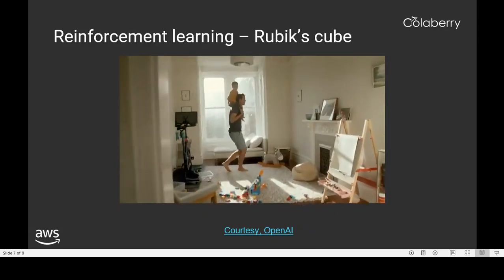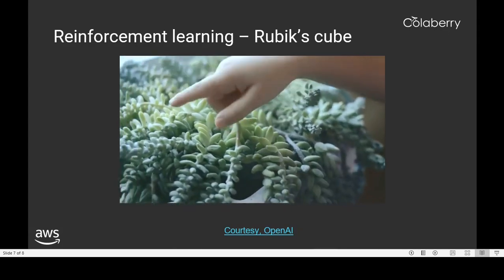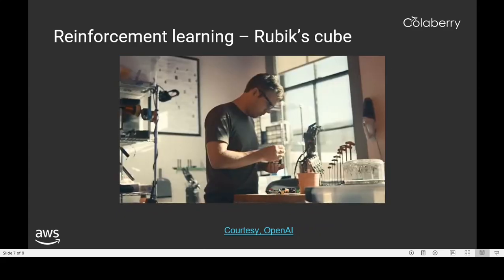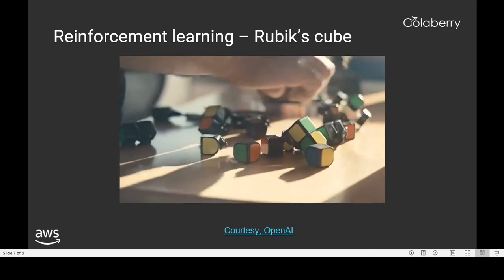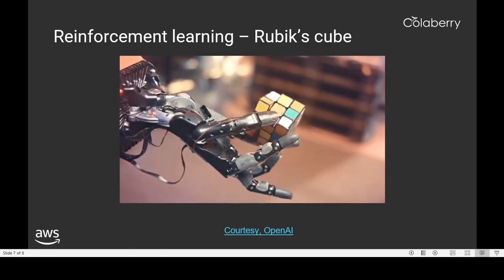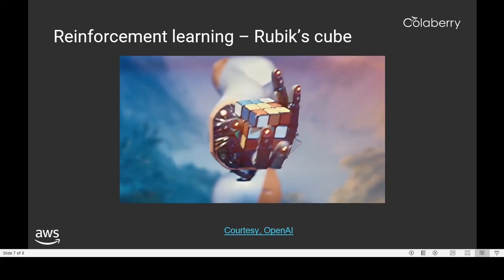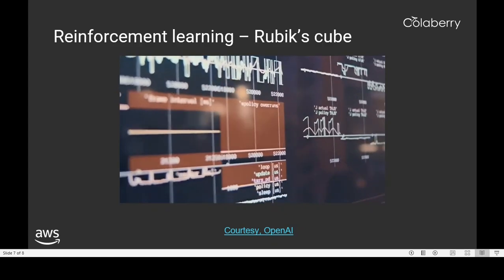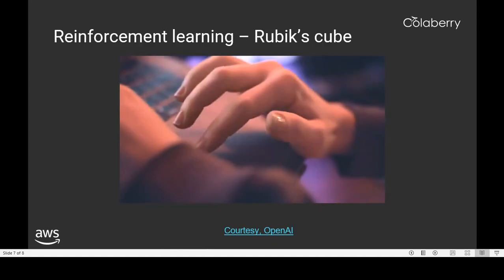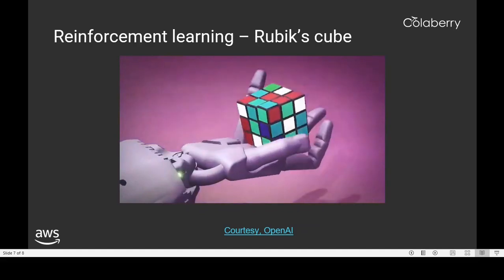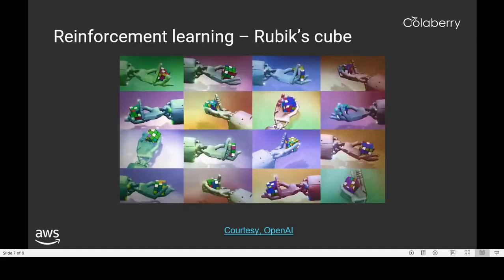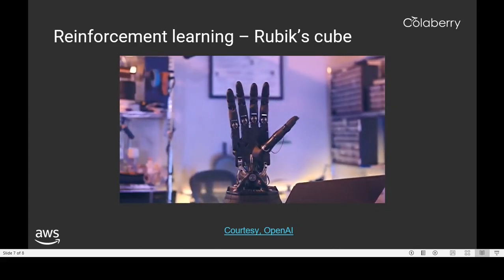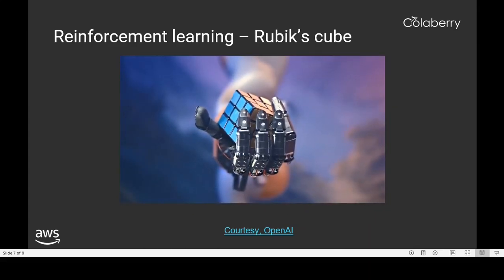Humans have evolved to be able to manipulate and operate our hands. So there's a huge amount of learning that's happened through evolution to get us to this point as a species. And the robot has to learn all of this from scratch. Instead of trying to write very dedicated algorithms to operate such a hand, we took a different approach where we create thousands of different simulated environments and learn to do the task in all of those, and hopefully a robotic hand will be able to do it in the real world as well.